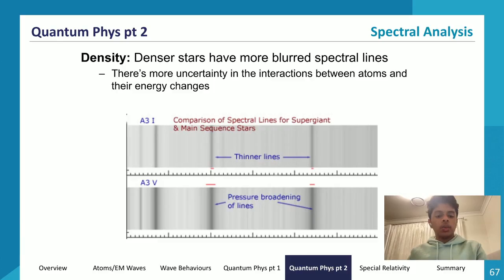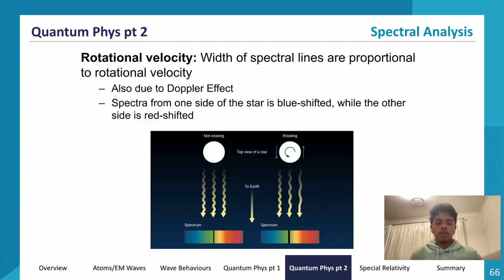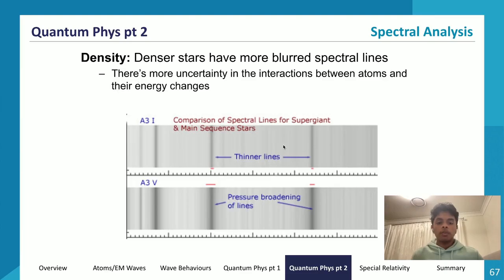The next thing that we can do is find the density of stars. So how do we find the density of stars? Well, denser stars have more blurred spectral lines, and there's also something called pressure broadening, where the spectral lines will also be broader. If the spectral lines are broader for both density and rotational velocity, how do we differentiate between the two? Well, rotational velocity doesn't have blurry spectral lines. So if the spectral lines are quite blurred and we see broadening, it's indicative of pressure broadening, so what we're looking at is the density of the star, and the density of the star is greater.